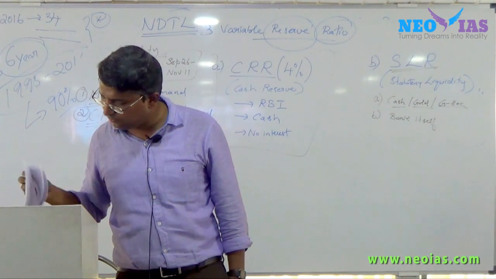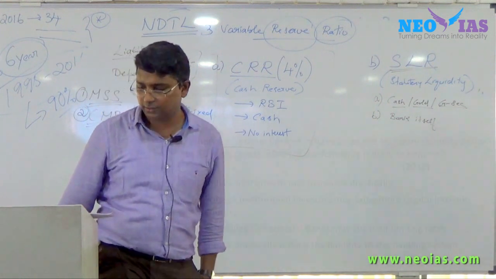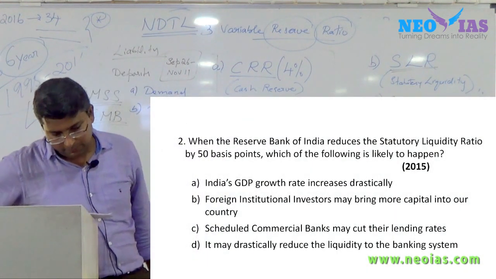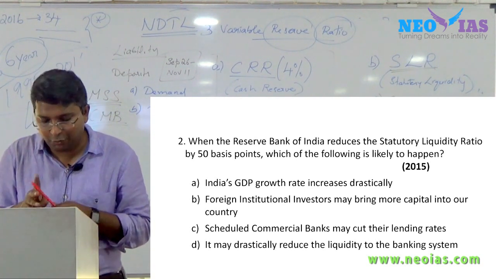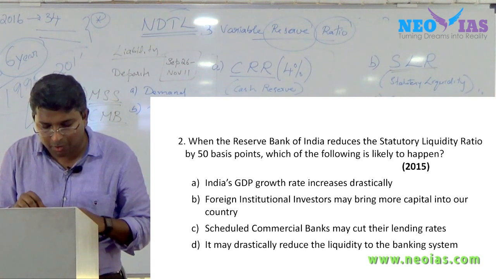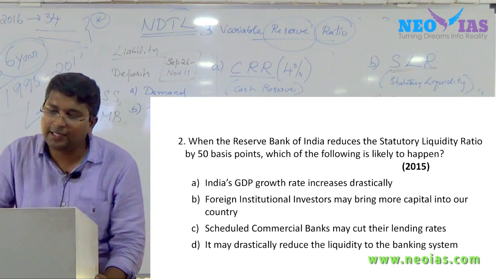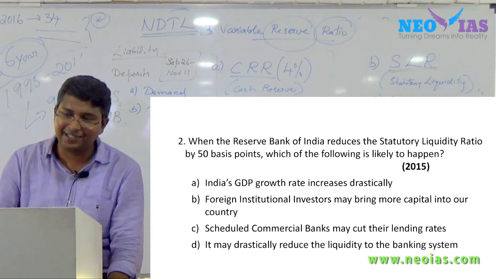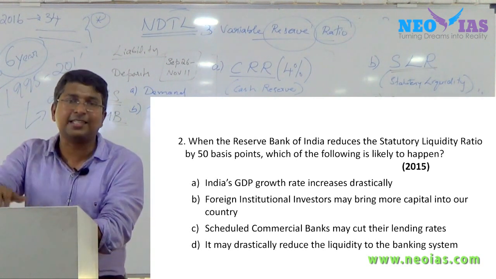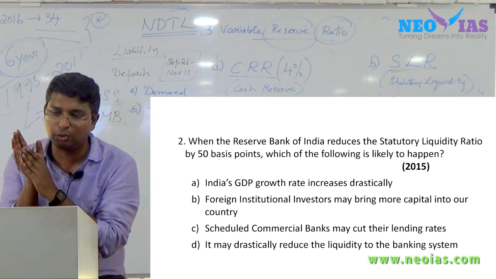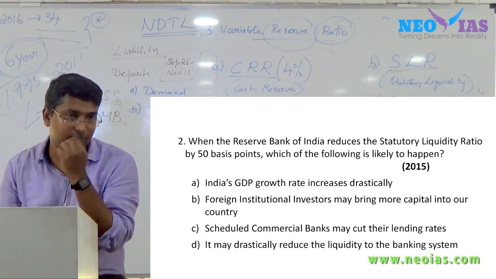See the third question on SLR, not the second question, the 2015 question, second question. See, for new students, you may have a problem with this GDP growth, foreign investors and so on. So leave that first, go to the choices. The answer is either C or D. What will be the answer? See, those two things we will discuss. I told you there is an interrelation with the growth rate, and when we discuss foreign investment and national income, you will have more idea.